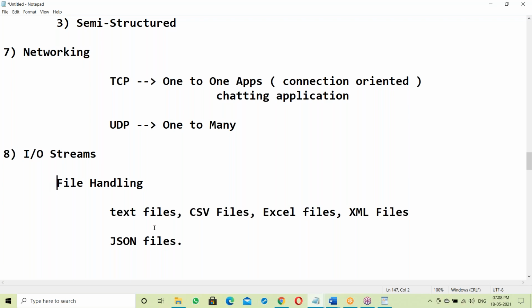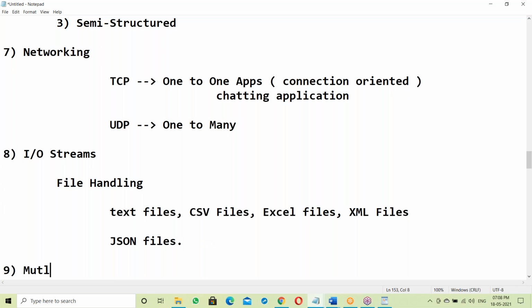So in Hadoop projects, I worked with all these kinds of files. I'll show you practically. I'm not just saying theory or words here. Practically, I'll show with examples and explain with programs.